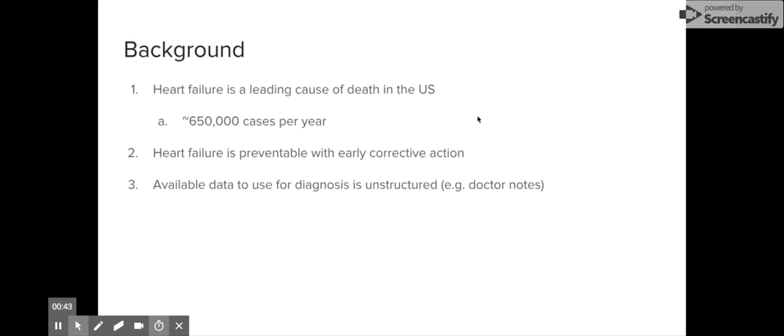Much research has been done in using artificial neural networks and machine learning methods for disease diagnosis and patient phenotyping. And there is a large quantity of available data to use for diagnosis in the unstructured doctor notes that make up electronic health records.